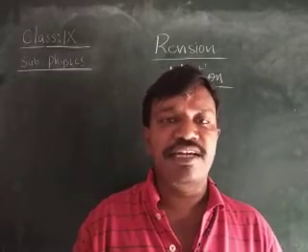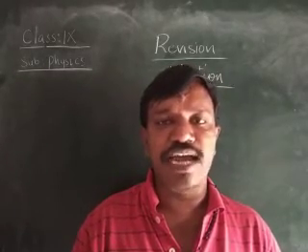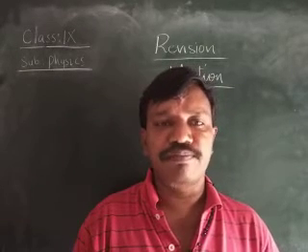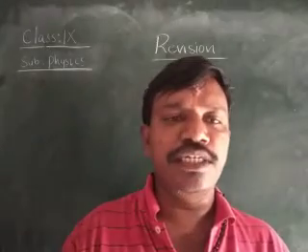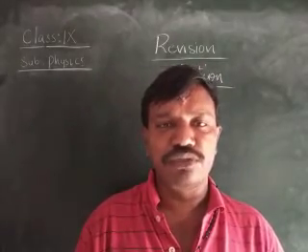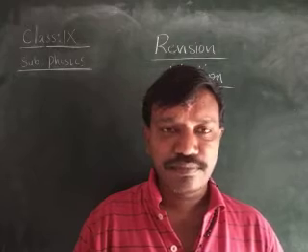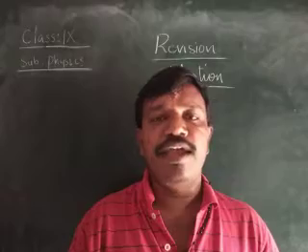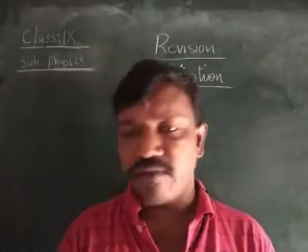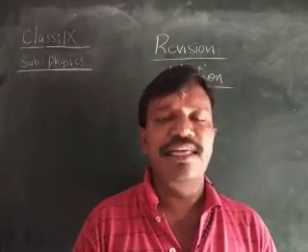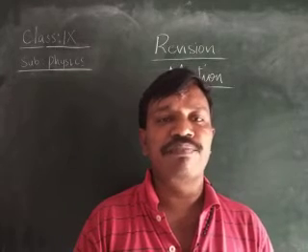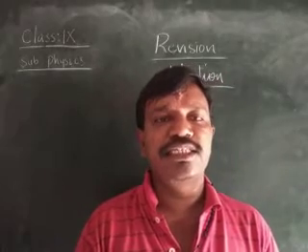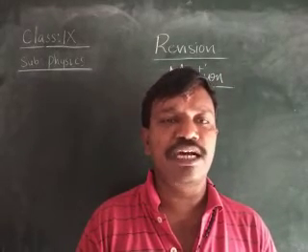Next we have the vector quantities. In the vector quantities we have VAF DMW. V means velocity, A means acceleration, F means force, D means displacement, M means momentum, W means weight. These are the vector quantities. First we will learn about distance and displacement. Distance is a scalar quantity, displacement is a vector quantity.